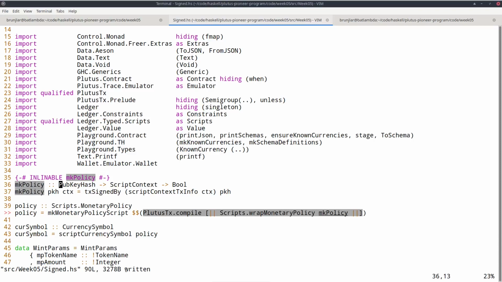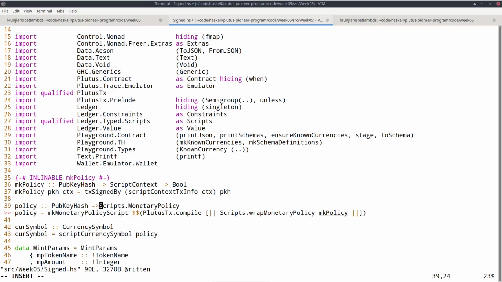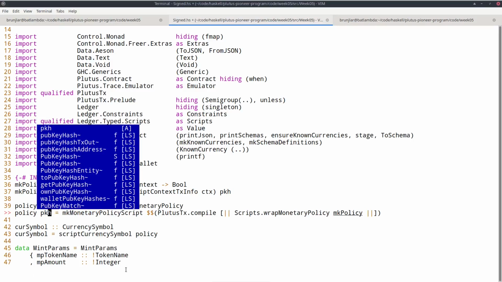So now the policy is parameterized by this public key hash, and the policy says that whenever a transaction tries to mint or burn this currency, then that transaction has to be signed by the given public key hash. Now, as before, in order to get the script, because this is now also parameterized, there we also have a pkh.